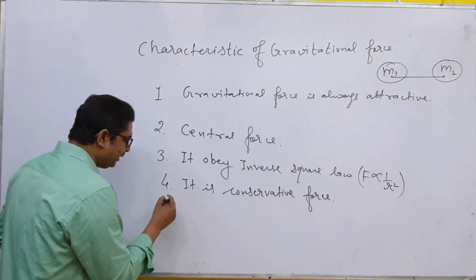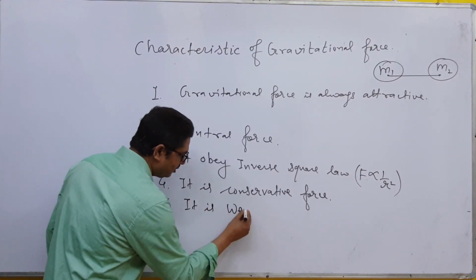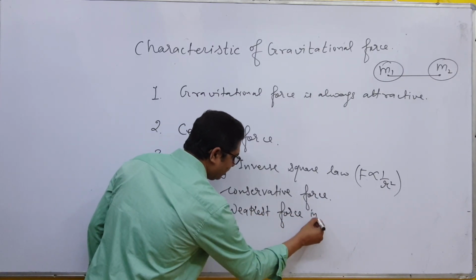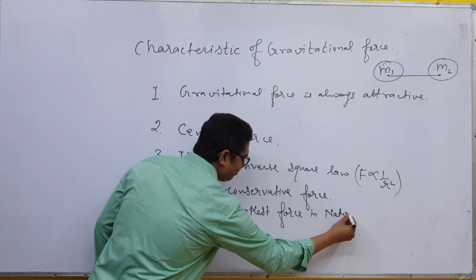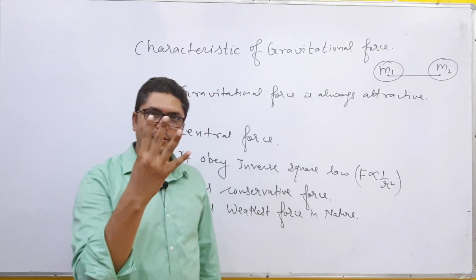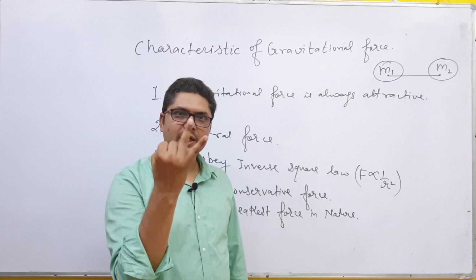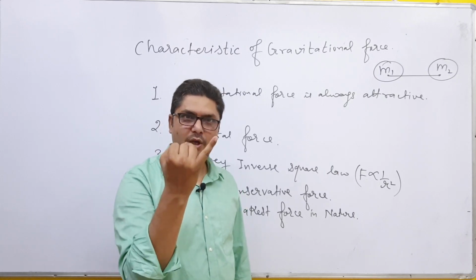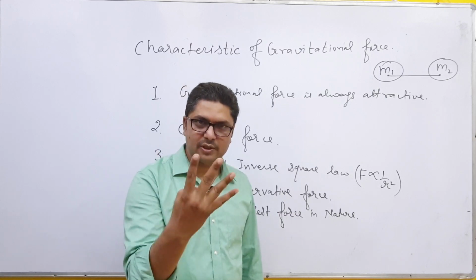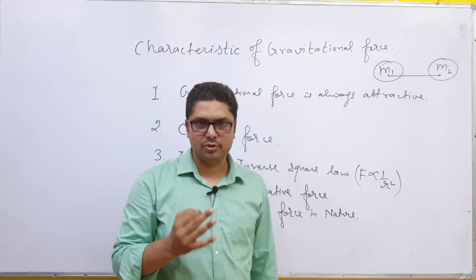Number fifth point is it is the weakest force in nature. This means that in nature there are four forces. One is gravitational force, second is electromagnetic force, third one is strong nuclear force, and fourth one is weak nuclear force. Among these four forces, the weakest force is gravitational force.